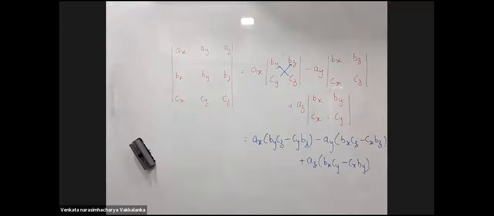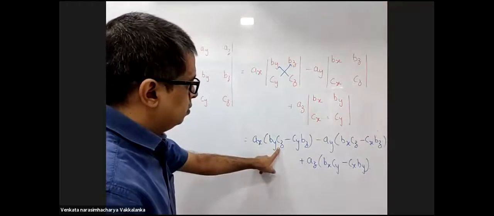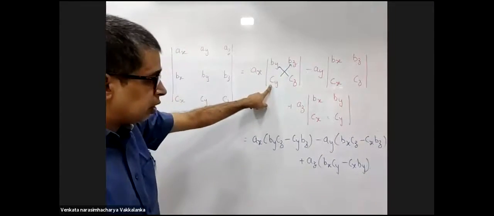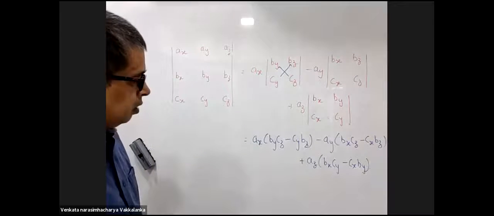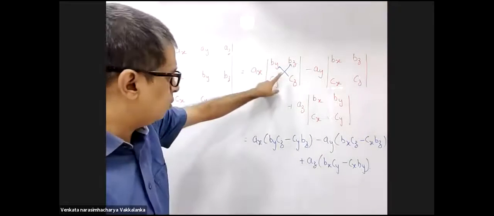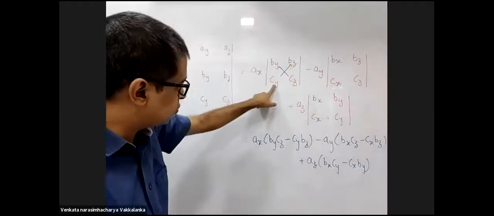So we can write BZ into CY, no? I didn't get you. Over there in the first bracket, you've written CY into BZ. So we can write BZ into CY as well. This into this minus this into this. You cannot change the sequence. But sir, over here you have written CY into BZ, that is why. BY into CZ minus this.